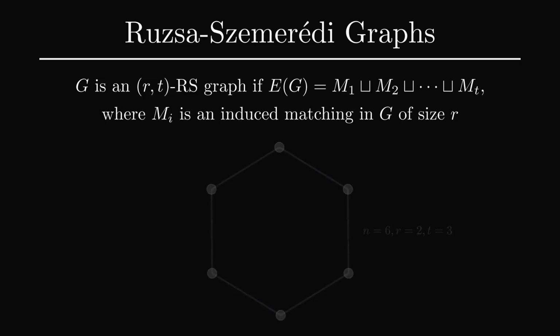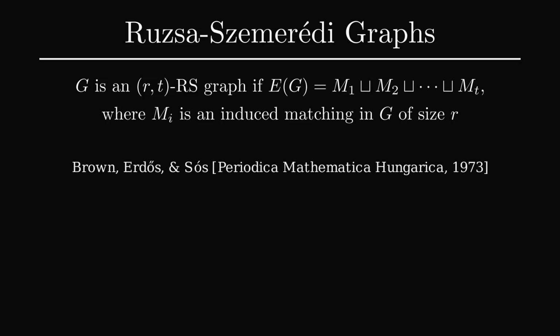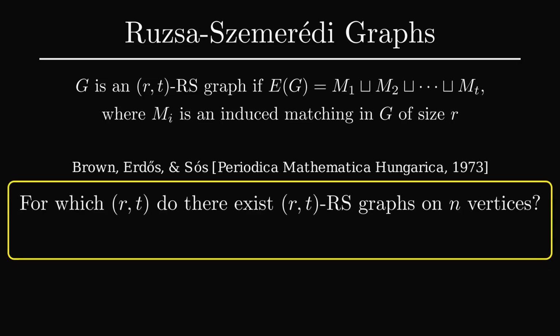A major open problem in combinatorics, first investigated by Brown, Erdős, and Sós in 1973, is to determine for which values of R and T there exist (R, T) RS graphs on n vertices. Specifically, they asked if both R and T could be close to their trivial upper bounds of n. For instance, could they both be linear in n?